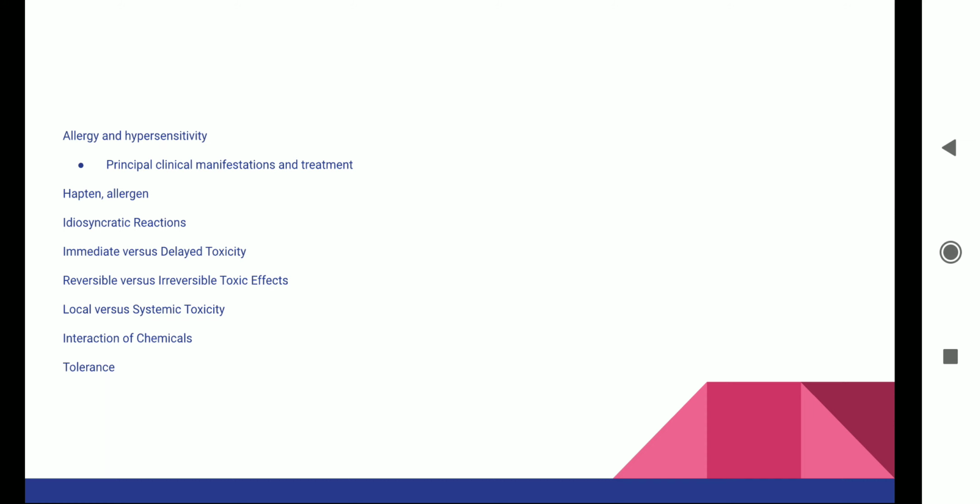Let's get back to the problems that can occur in the male reproductive system. Impotence can occur due to drugs that affect autonomic sympathetic functions; antihypertensive drugs can cause impotence in patients.